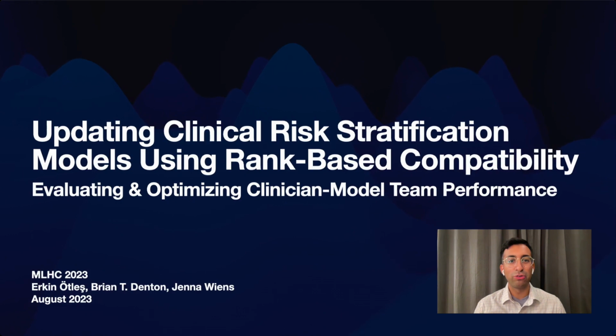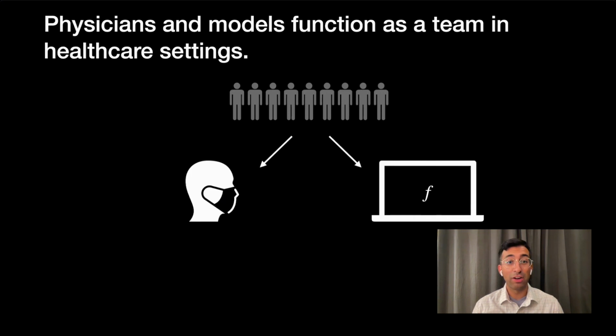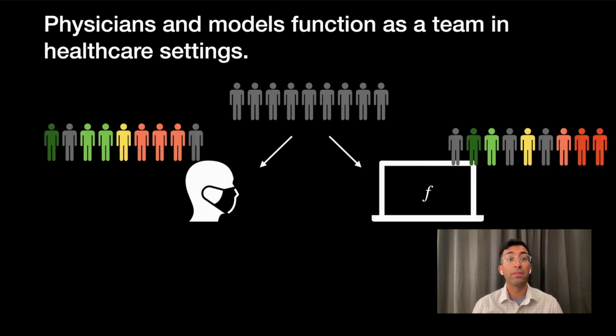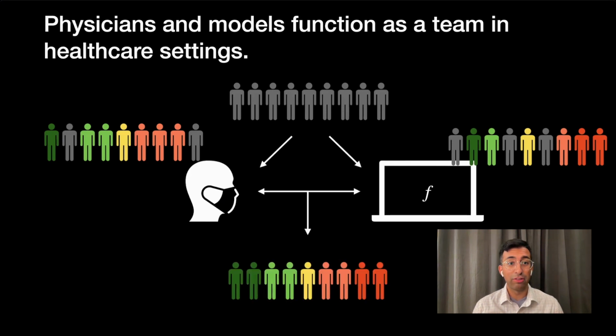This is a brief intro to our paper on updating clinical risk stratification models using rank-based compatibility. Docs and models function as teams. Docs may have a sense for which patients are at risk. Models may also assess those patients. Together, the doc model team may assess patients better than either would alone.